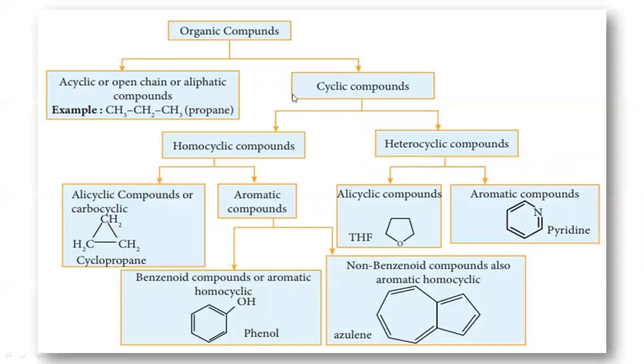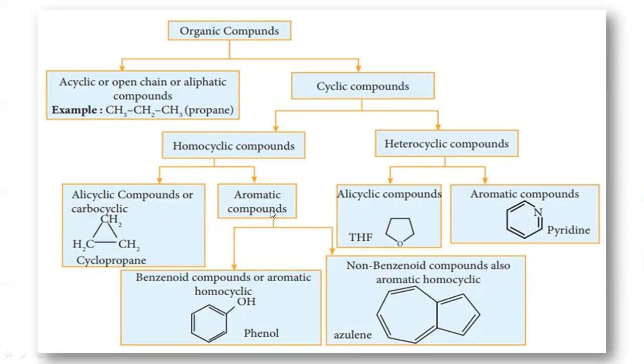So see here, just we see in one chart how organic compounds are classified into open chain or closed chain, or cyclic compounds. Alkane, alkene, alkyne are examples for the acyclic compounds or open chain compounds. Cyclic compounds are homocyclic and heterocyclic. Homocyclic ring is made up of only carbon atoms.